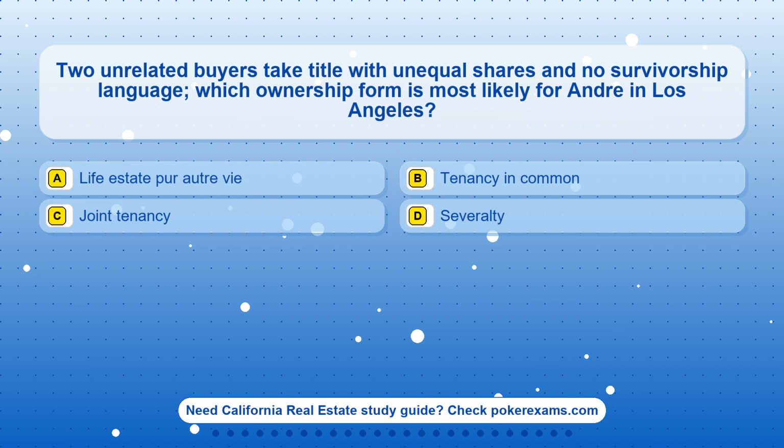Question 6. Two unrelated buyers take title with unequal shares and no survivorship language. Which ownership form is most likely for Andre in Los Angeles? Option A. Life estate per autre vie. Option B. Tenancy in common. Option C. Joint tenancy. Option D. ROTE.